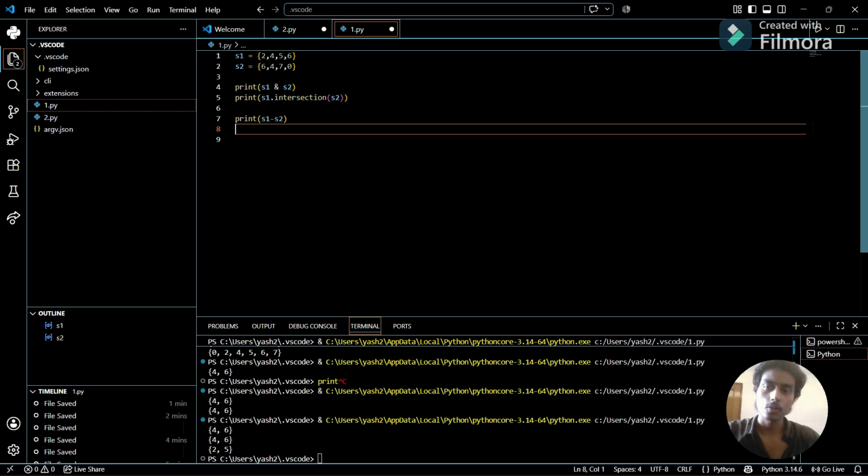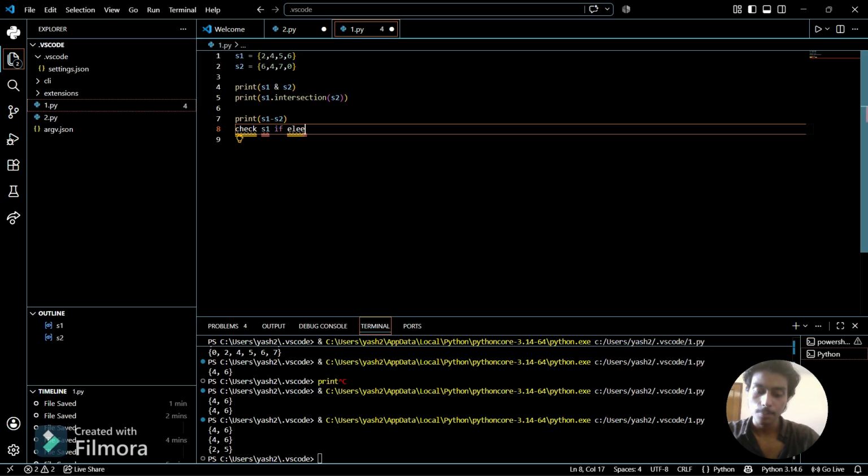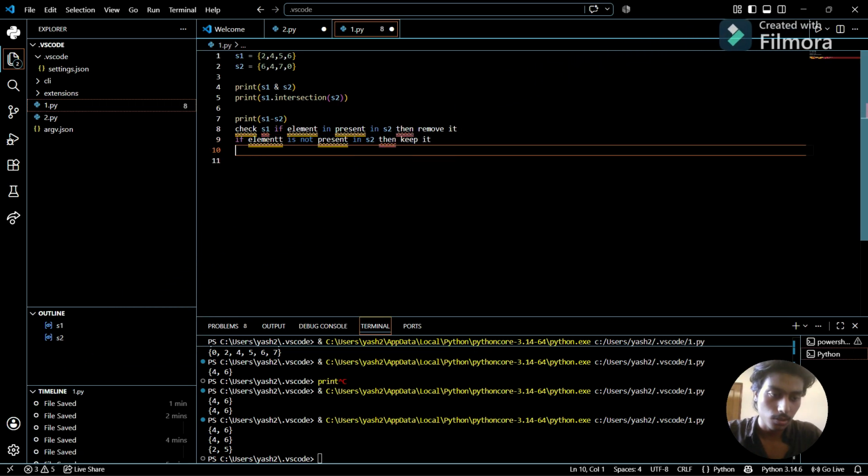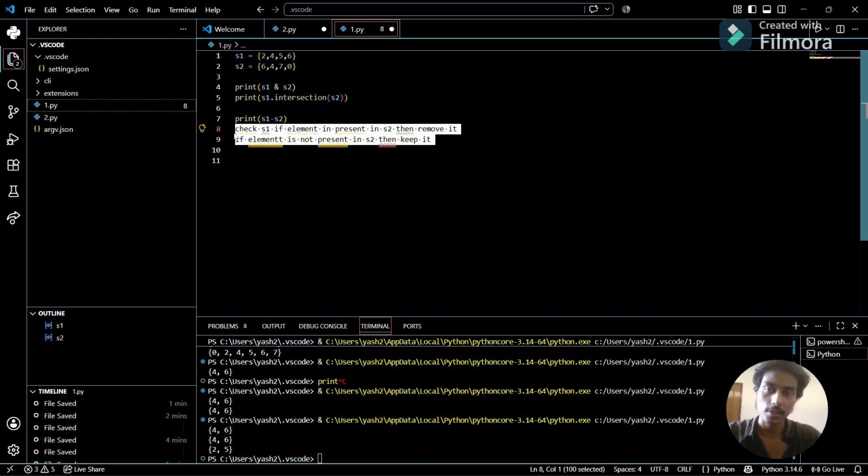So the basic formula is: check s1, and if the element is present in s2, then remove it. And if the element is not present in s2, then keep it and then print the set. So that's how difference is working.